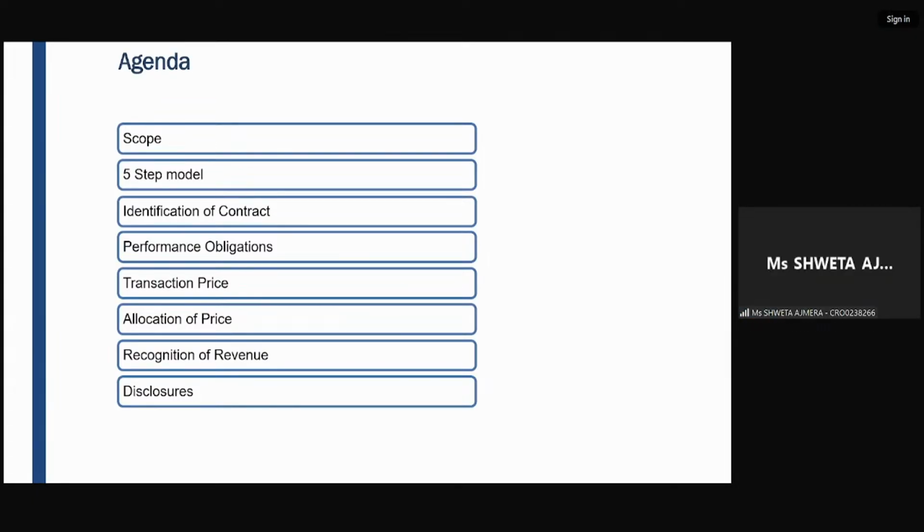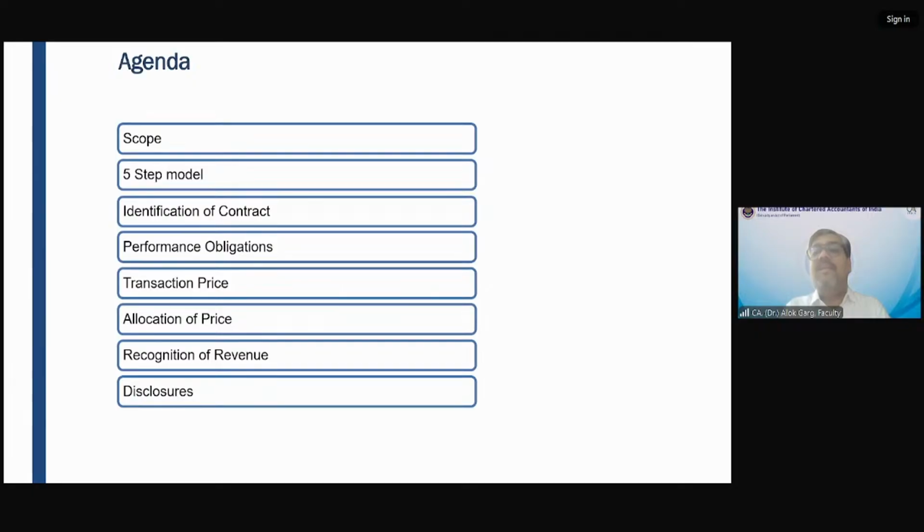Because it is a highly customized, highly integrated machinery. So in this case, the machinery supplier company cannot recognize the revenue until the installation happens. The sale of machinery and the installation are considered a single performance obligation, because the customer will not get the benefit of those goods and services till the time it is installed.